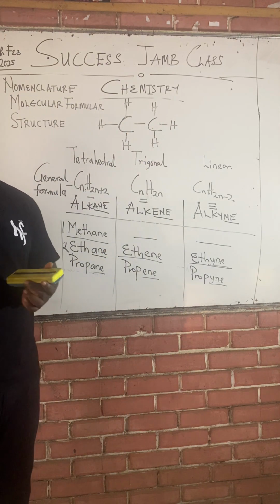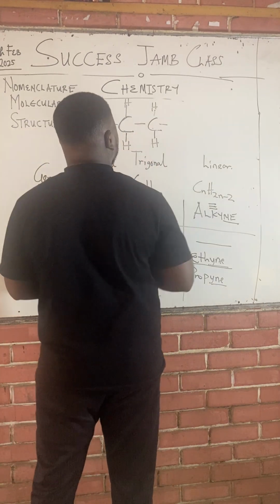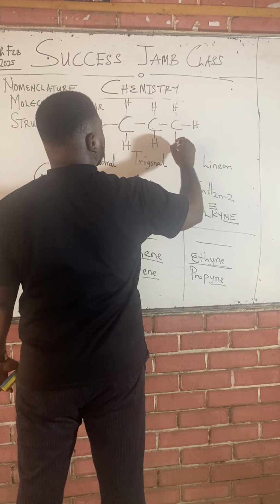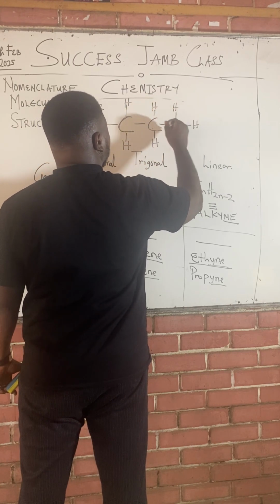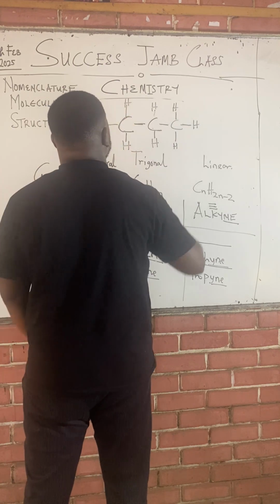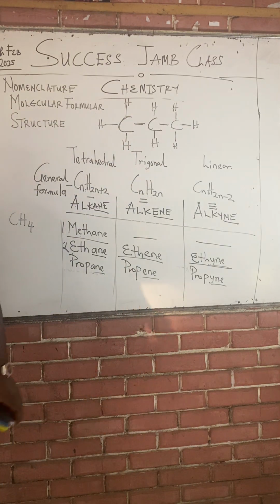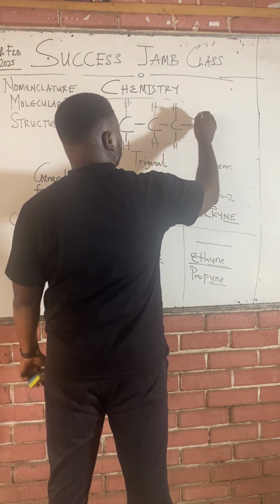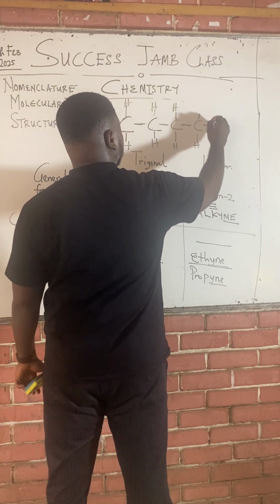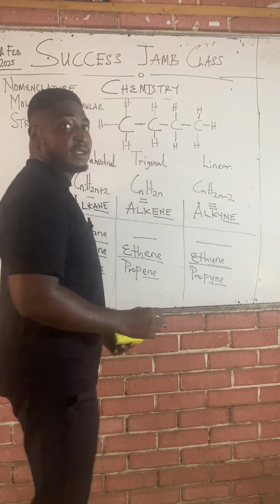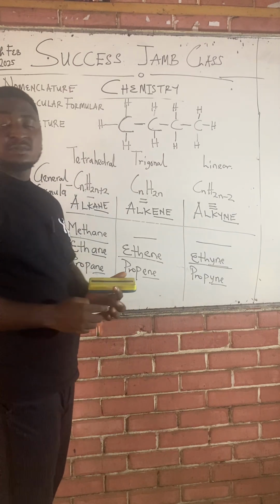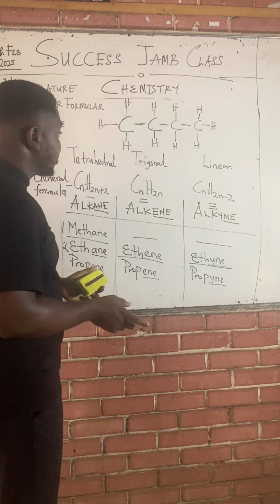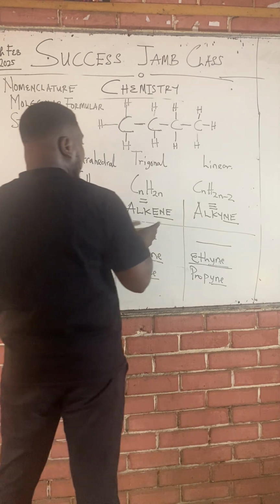Now, class, if you are to increase the carbon length to 3, this is propane. You see that every carbon still has 4 bonds. If you check it well, every carbon still has 4 bonds. If you want to go to butane, the same thing. Increase the carbon length. Butane. Are we together? Now, if you want to go further, you keep going on and on. That's the alkane family.